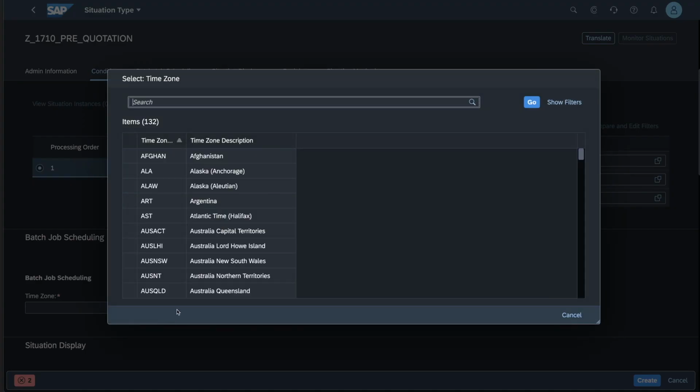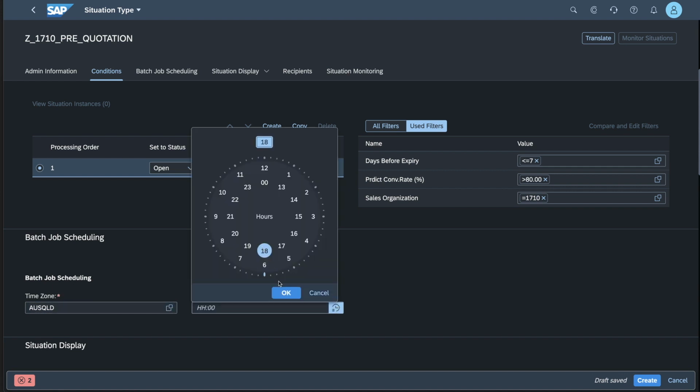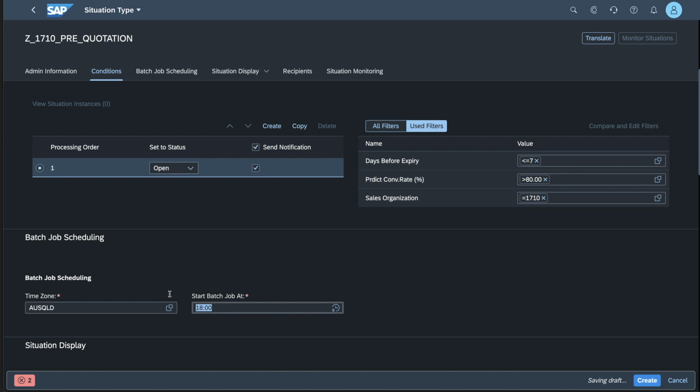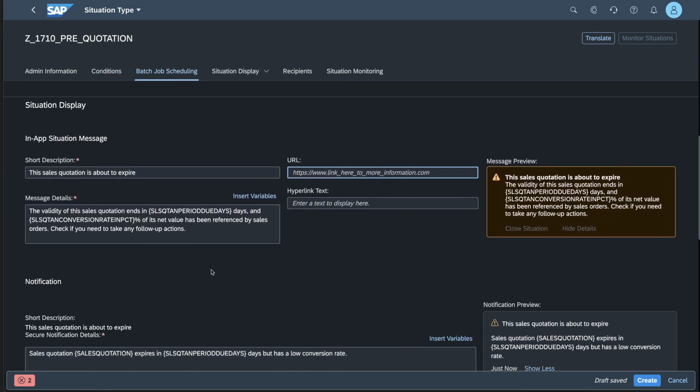The next thing is obviously we need to put in a time zone and time at which the background job is going to kick off daily to identify these situations. In other words, these quotations that correspond to the criteria that we have indicated here. So every day, Queensland time, 6 p.m., this job is going to kick off.